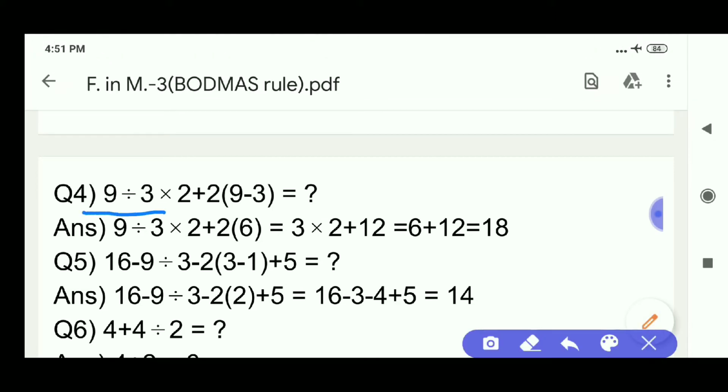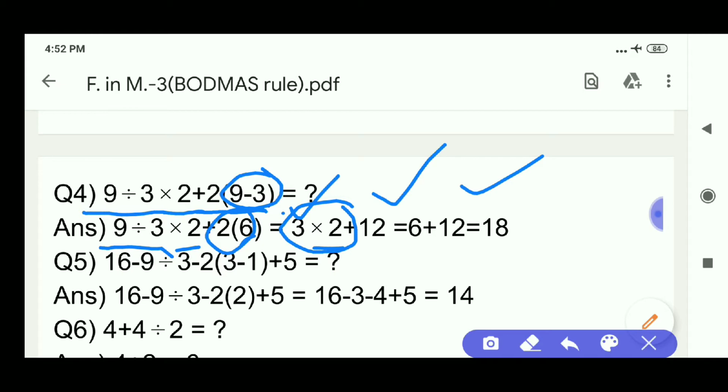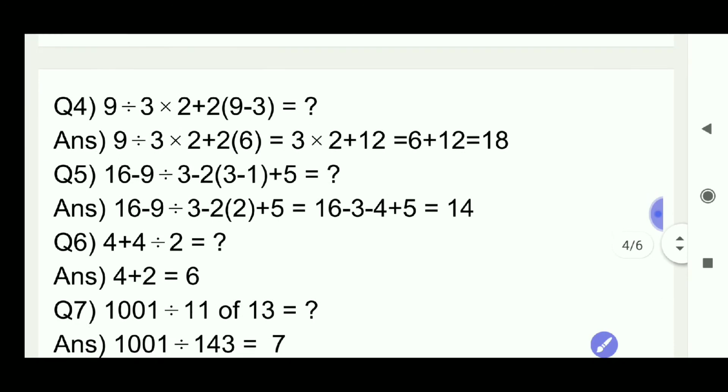Come to the question number 4. 9 divided by 3 into 2 plus 2 into (9 minus 3). First finish which is in the brackets. 9 minus 3 is 6. Now division. 9 divided by 3 is 3, into 2 plus 2 into 6 is 12. Now multiplication. 3 into 2 is 6 plus 12. It is 18.